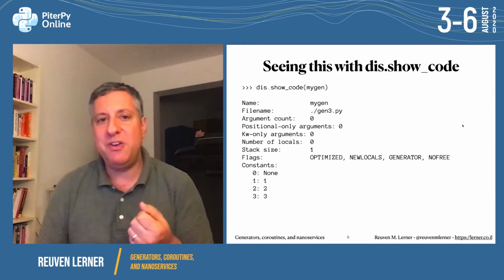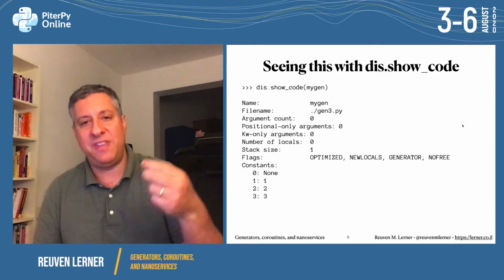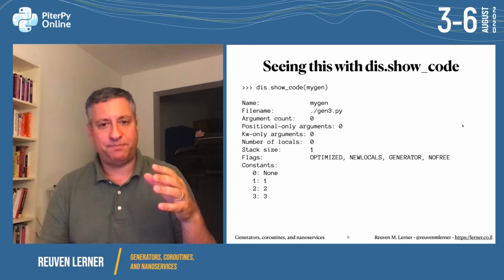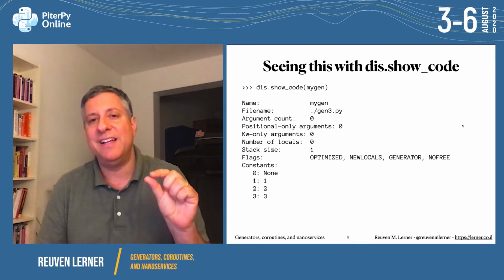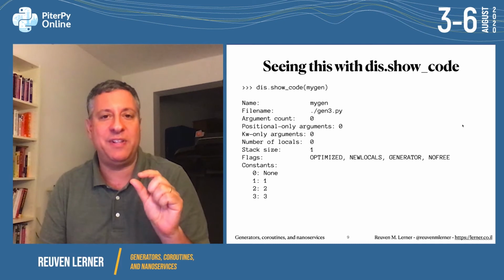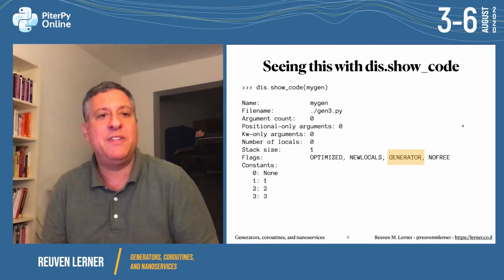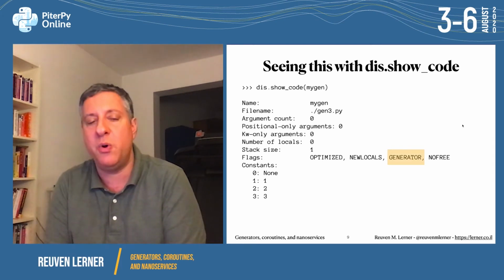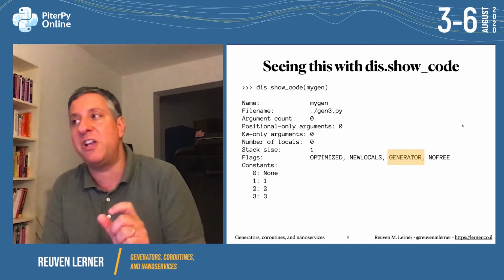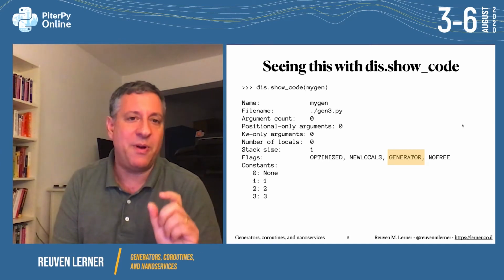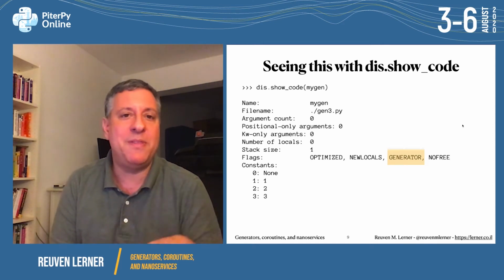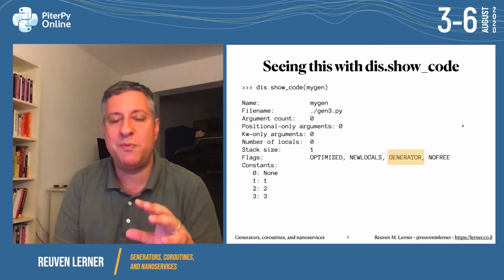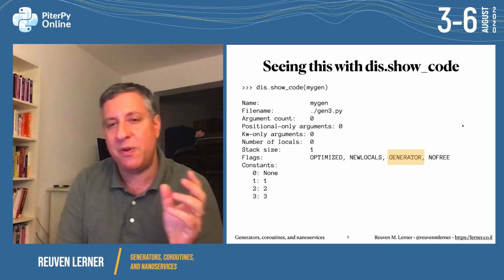Well, how does Python know? Well, once again, it notices the yield, and at compilation time, it sets a flag in the co_flags field, actually inside of the code object. And you can see here if we use dis.show_code on mygen, on our generator function, then it marks it as a generator. I should also mention, by the way, that for many people in the Python world, there is no difference between a generator and a generator function.